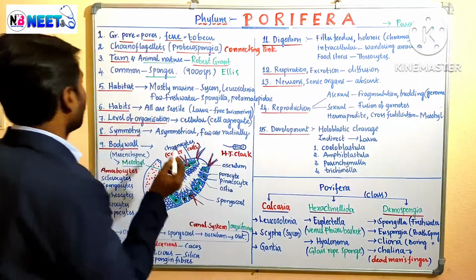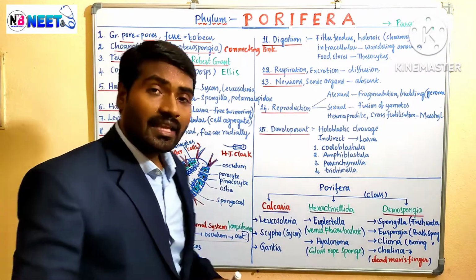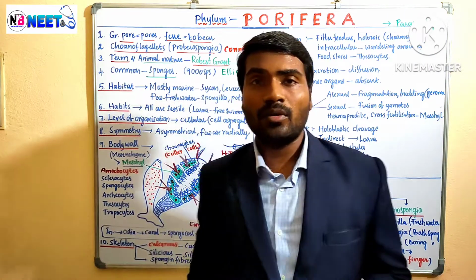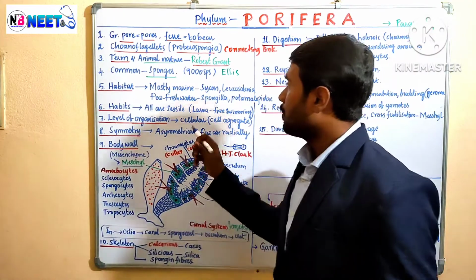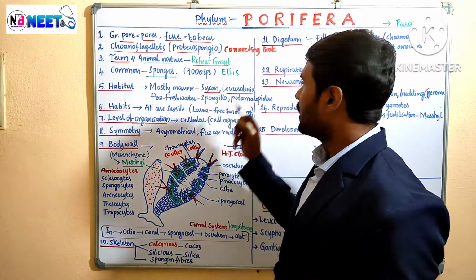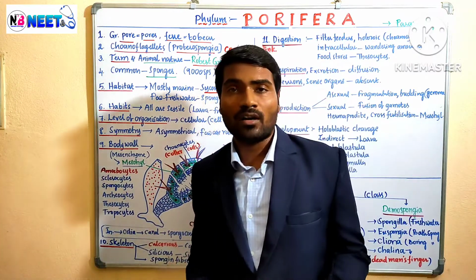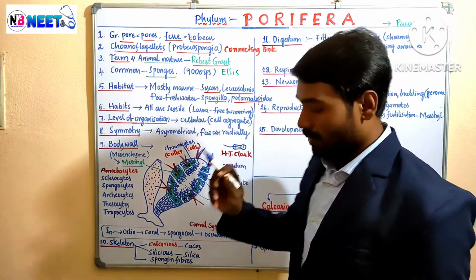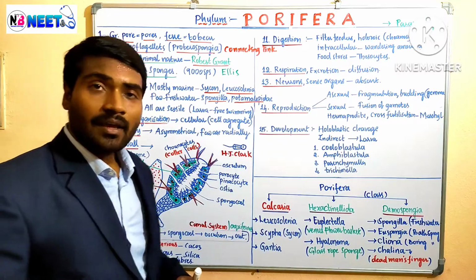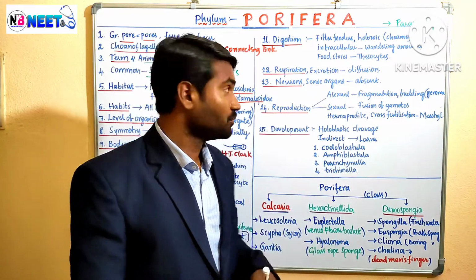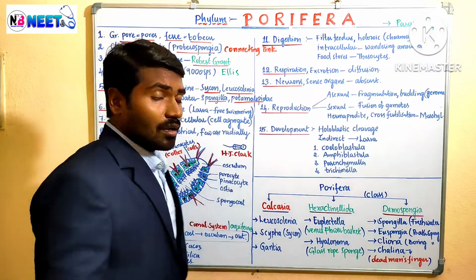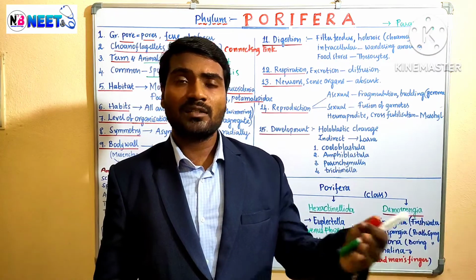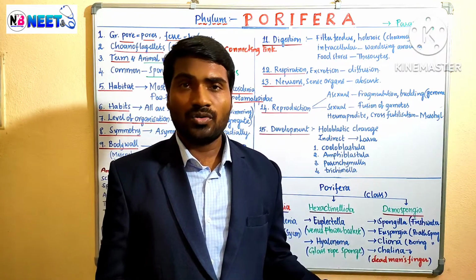Clear? Come to their habitat, where they live, where we can find these poriferans. Mostly these are available in marine water. Mostly these are marine forms like Sycon and Leucosolenia, and a few are freshwater sponges, like Spongilla and Potamolepidae. These are the two classes of freshwater sponges. We have to remember which among the following is the freshwater sponge: Spongillidae, Potamolepidae, or both. You will get these options.